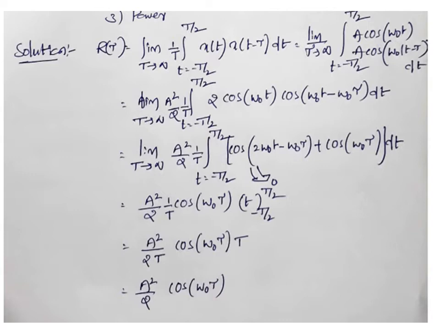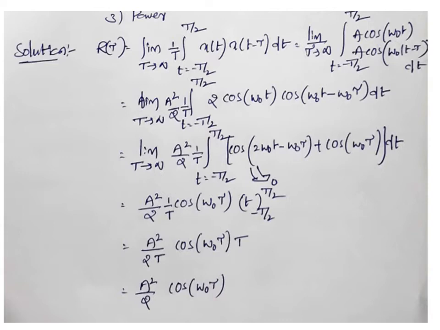So first, the autocorrelation function, and the signal is given by x of t is equal to A cos of omega naught t. Any cos or sine signal is a power signal. So power signal is a periodic signal. So we have to use this autocorrelation function formula, that is R of tau is equal to limit T tends to infinity 1 by T integral t is from minus T by 2 to plus T by 2. That means over one period we have to do the integration. After that integral x of t into x of t minus tau dt.